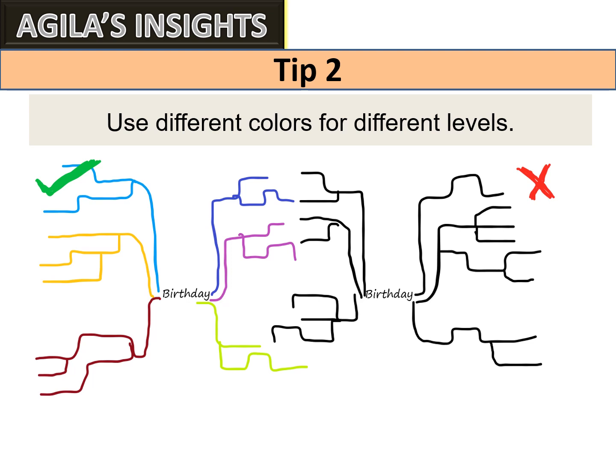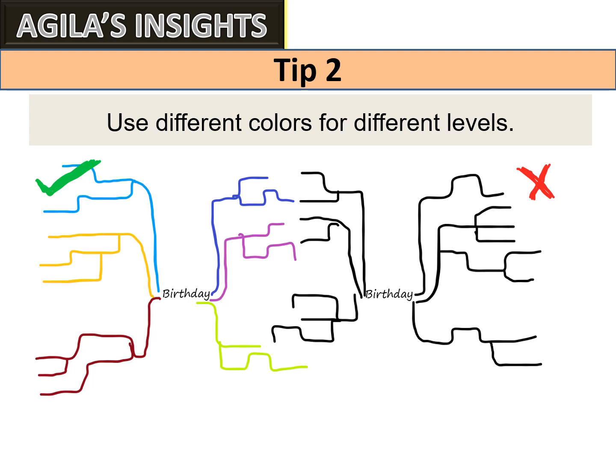So in the image you can see I have used 6 different colors for first level associations. Whatever color you use for a particular first level association, the color is the same for its branches. The second level associations use a different color, the third level green, the fourth level light blue, the fifth level orange, and the sixth level this.